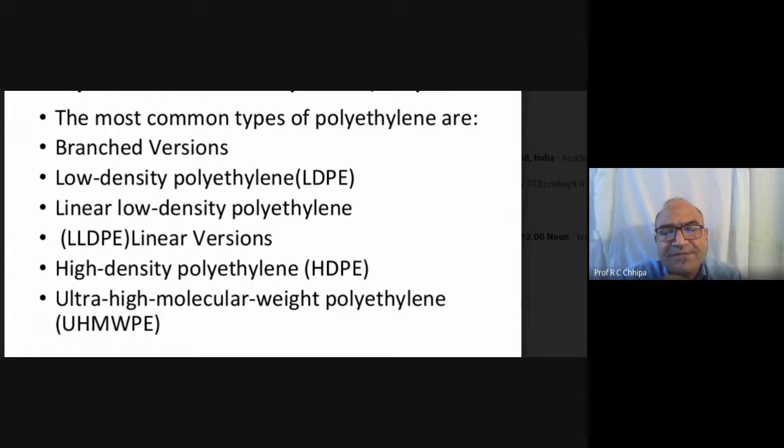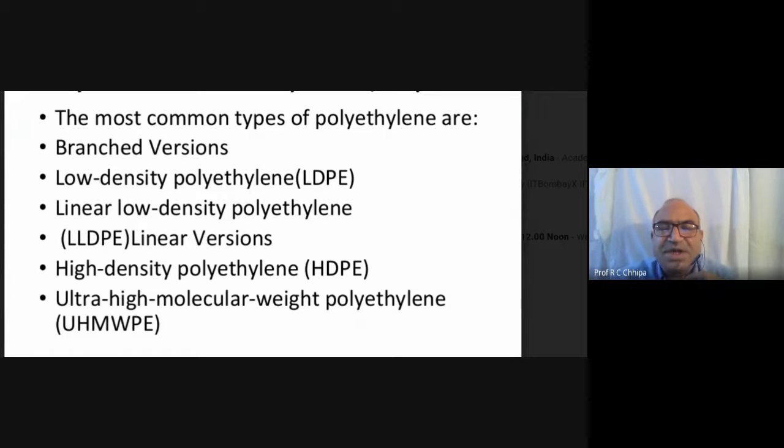So there are different types. The most important concern is the density-based polyethylene, but it depends on the reaction conditions we require: low density, normal density, or high density polyethylene. So we get various types of polythene, various types of polymers.